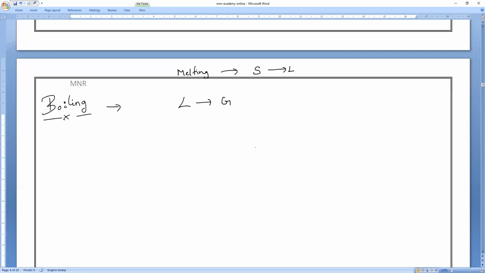So if melting is taking place at a particular point, that point is called something. I have already taught you. The process of converting solid to liquid is called melting. It takes place at a particular temperature. That point we used to call the melting point. Understand, Shivani?